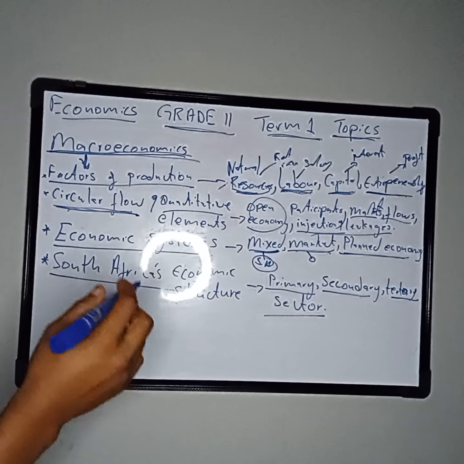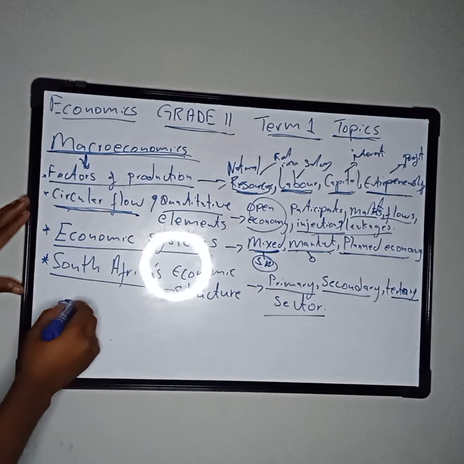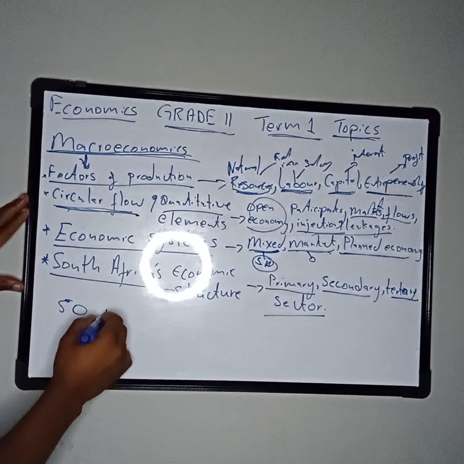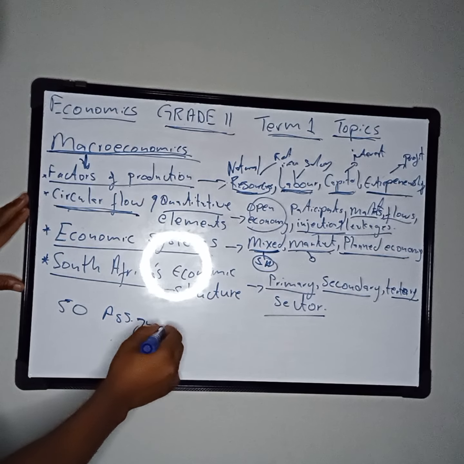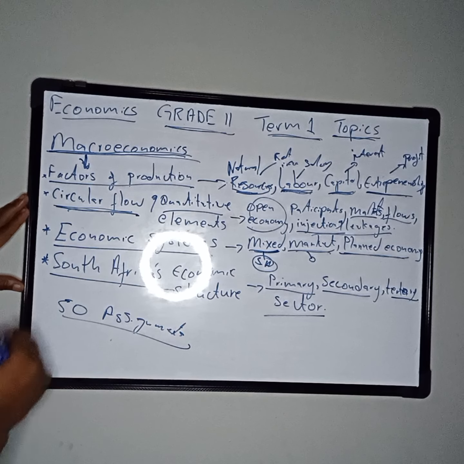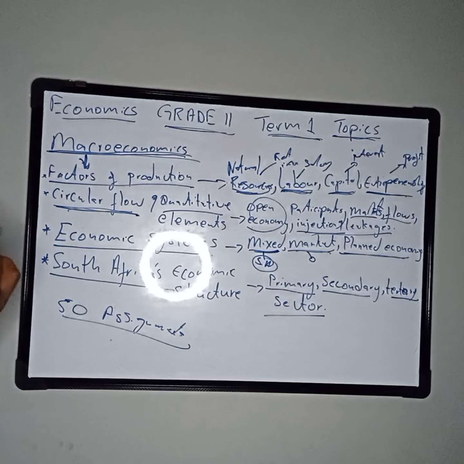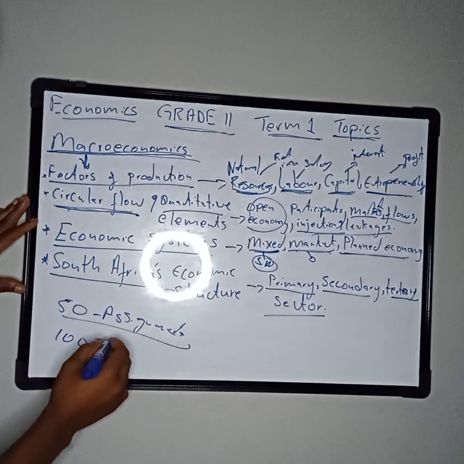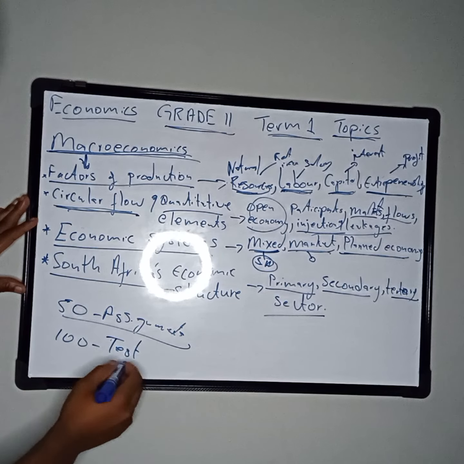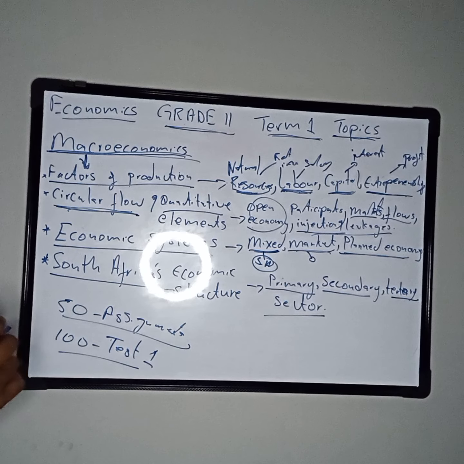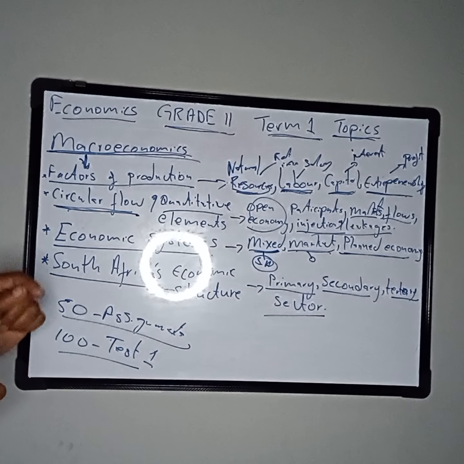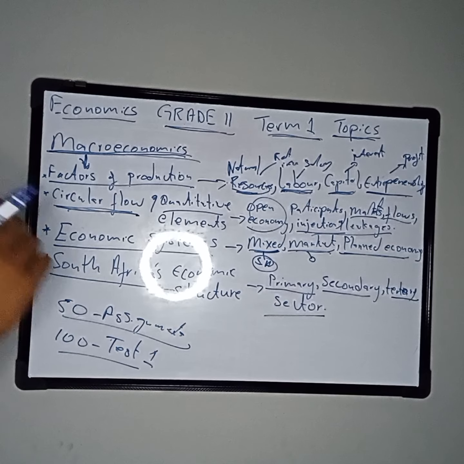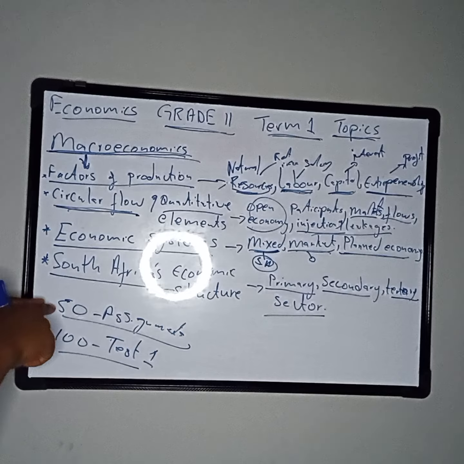And then lastly, for grade 11 term 1 we have the assignment out of 50 marks. And then the second task, we have control test 1 out of 100. So your formal tasks for grade 11 term 1: we have assignment 1 of 50 marks, and we have control test 1 of 100 marks.